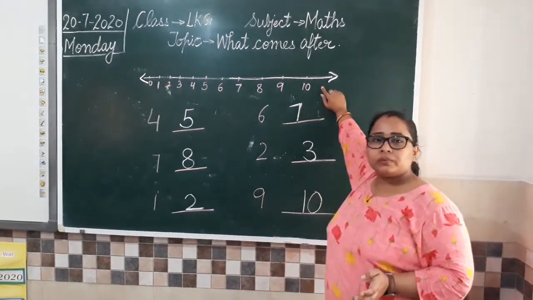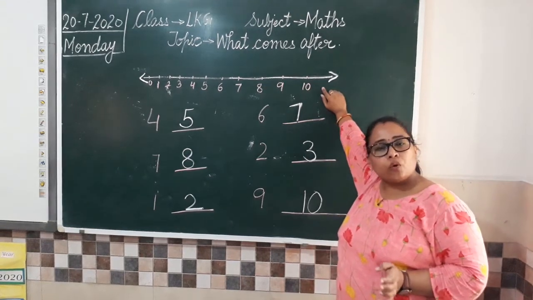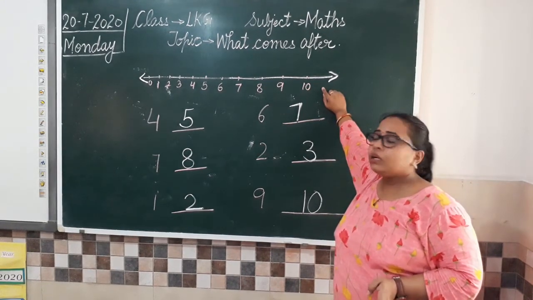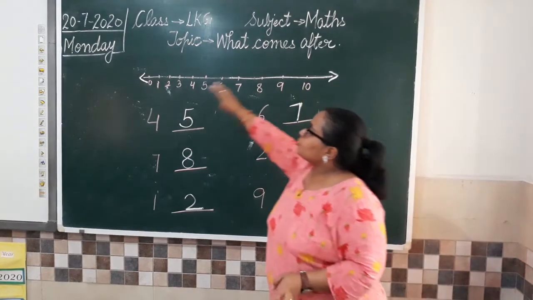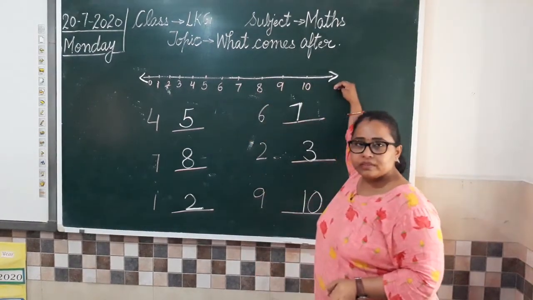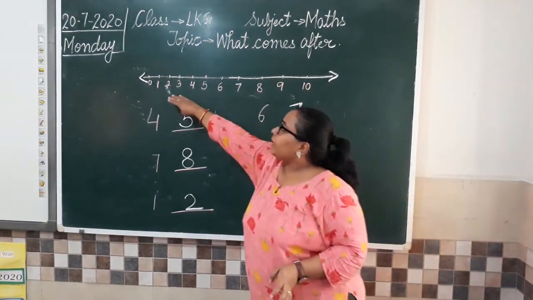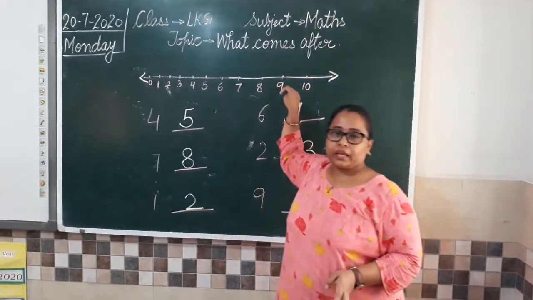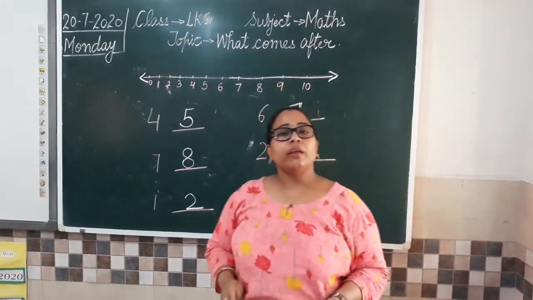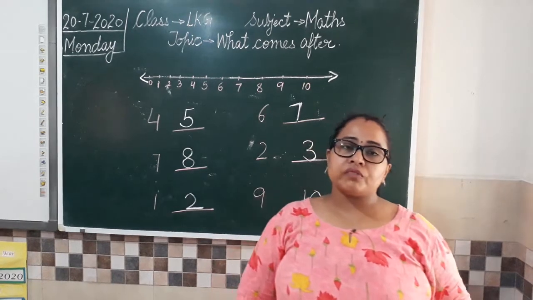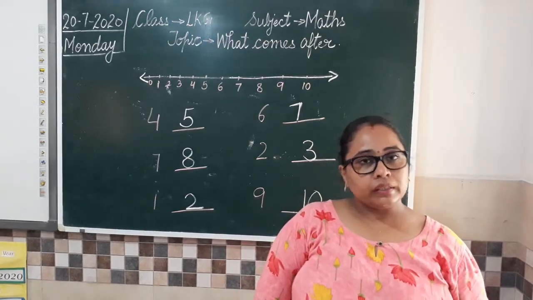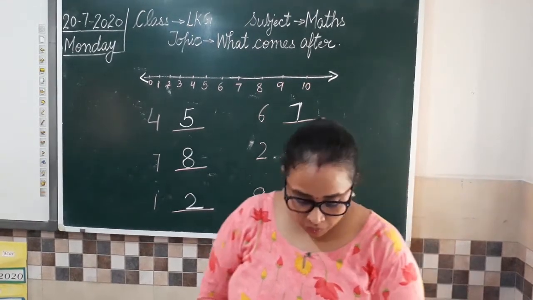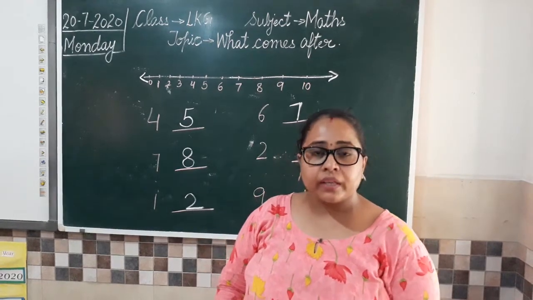I have taught you number line. And you all know how to draw a number line. It's very simple. Just draw a line like this and write numbers from 0 to 10. Because we have done our counting till 10, so we'll write numbers from 0 to 10. Clear? Now, moving towards our today's work in the book.